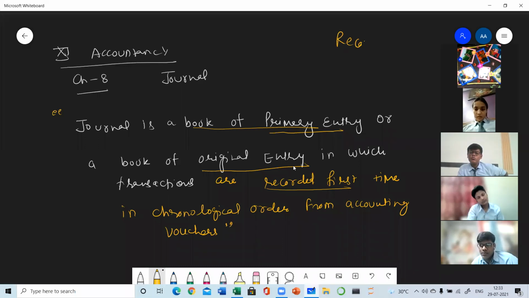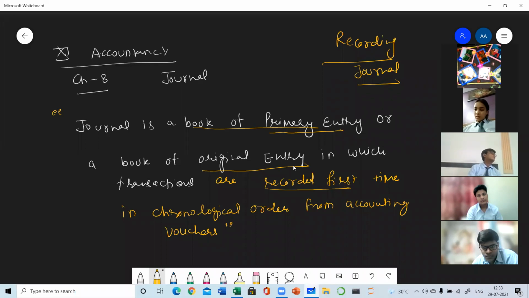So where is the recording done? The recording is done in journal. So whenever we make the journal, we are recording the transaction. We are in the third step of the accounting process, which is preparation of journal. Clear?